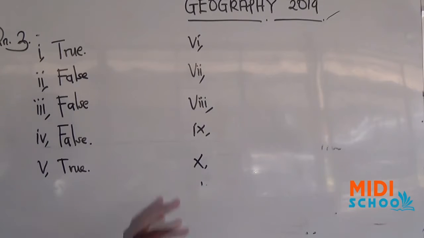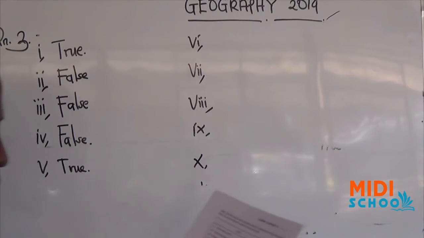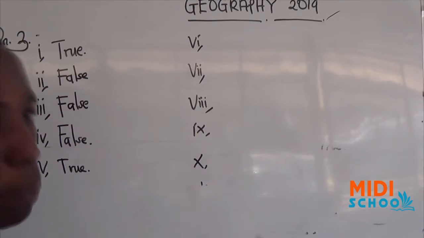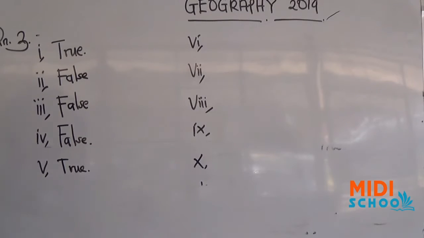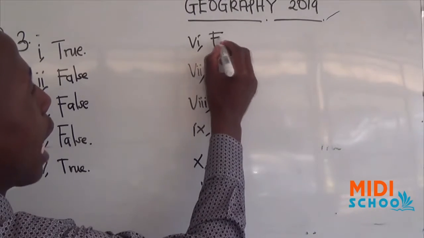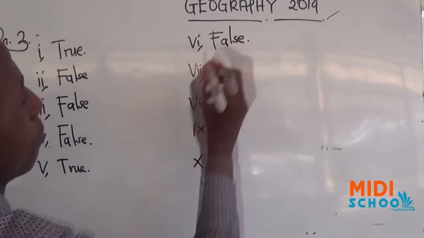But number 6, they've asked, wind is air in motion from low pressure to high pressure. Wind is air in motion from low pressure to high pressure area. Geographically, our answer here is false.